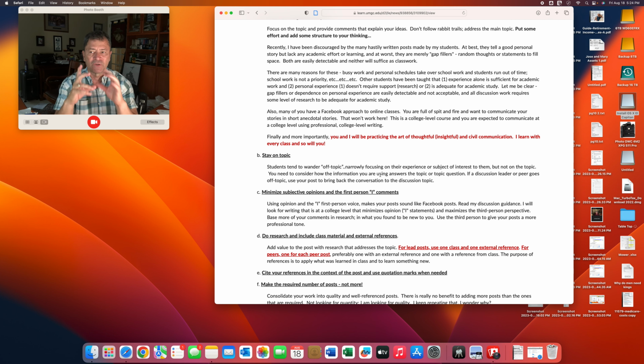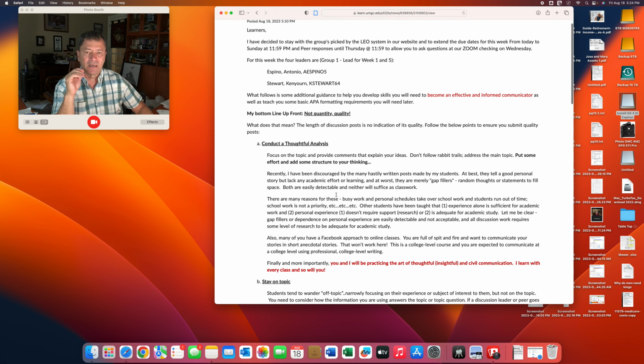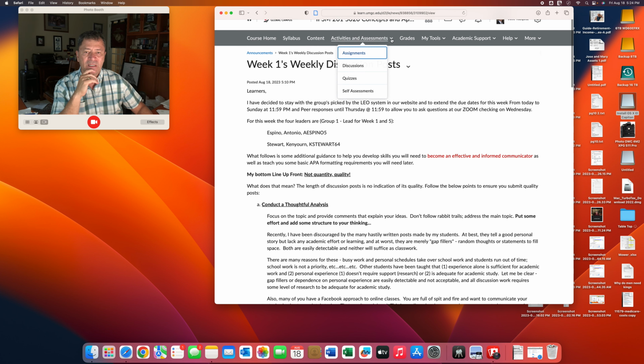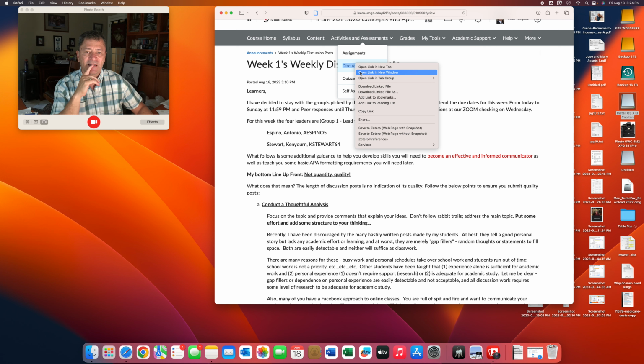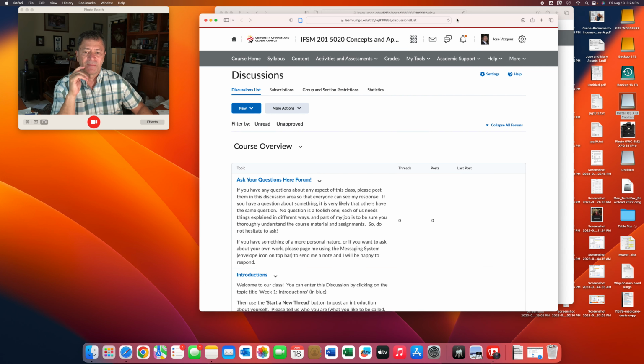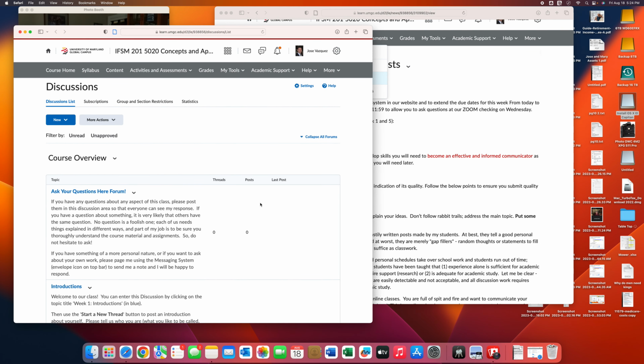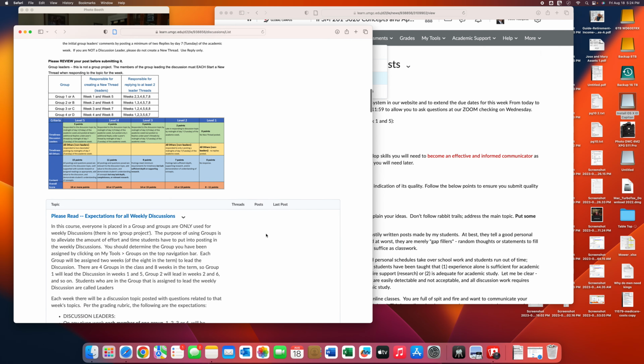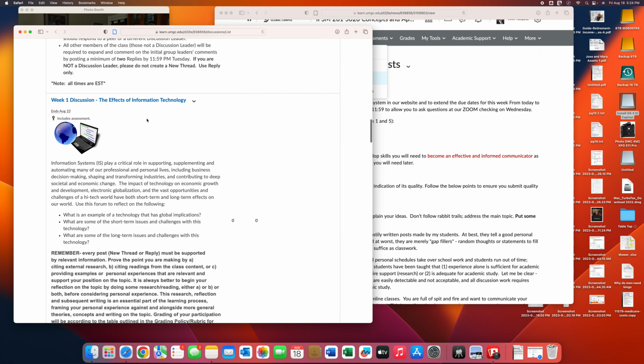Too many people start talking about one topic and end up talking about something else, and that reduces the value of the comment. As a matter of fact, I'm going to illustrate this by opening our discussion post for this week and show you what that looks like. So I'm going to put them side by side. All right, so the discussion for this week starts right here.